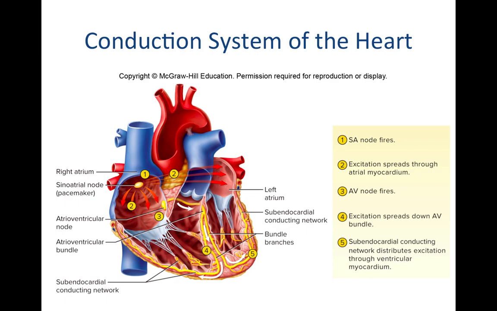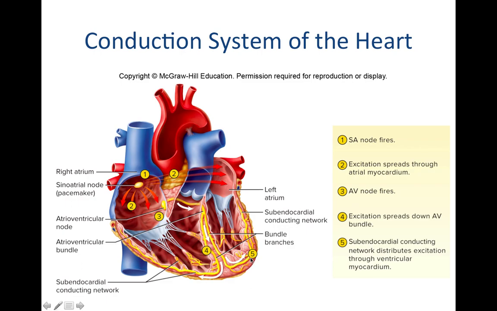If the sinoatrial node is damaged and is no longer producing its own action potentials, it's no longer self-excitatory, the atrioventricular node can take over, but it does depolarize at a slower rate than the sinoatrial node. From the atrioventricular node, the signal will continue down through the interventricular septum down here into the right and left bundle branches. And from there, you see these fibers coming along the right ventricle and along the left ventricle through these Purkinje fibers or the subendocardial conducting network.